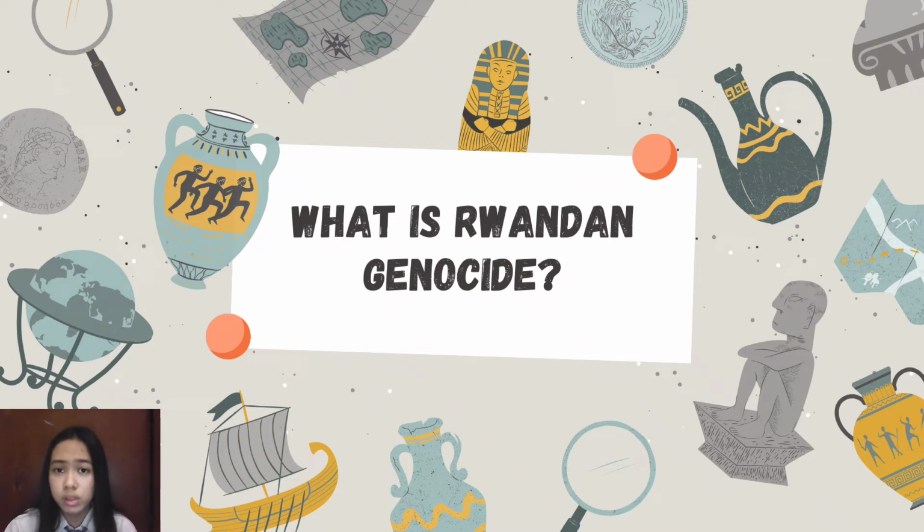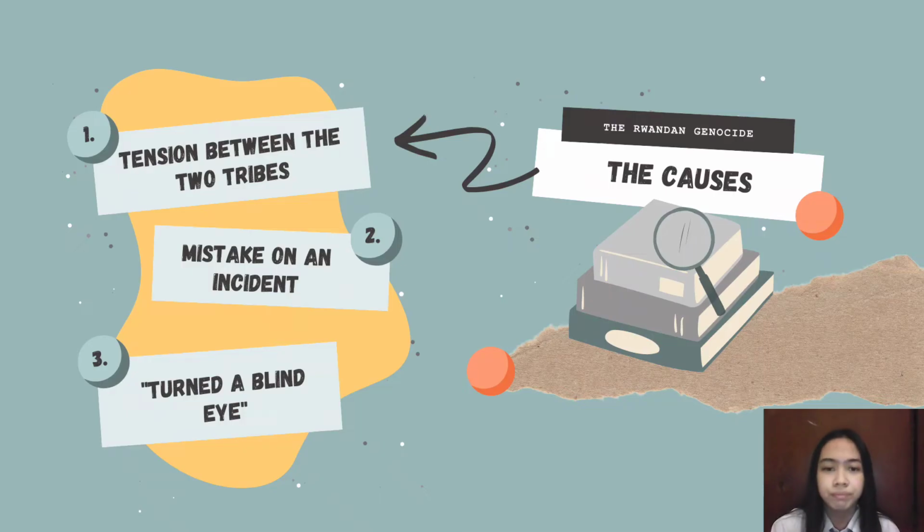However, of course, there are differences that underlie these two cruel acts. If the Holocaust occurred because of someone's hatred against a tribe, what is the cause of the genocide in this country of Rwanda? First, it is known that there was tension between the two tribes. In general, the Tutsi people had a higher position than those of the Hutu tribe.